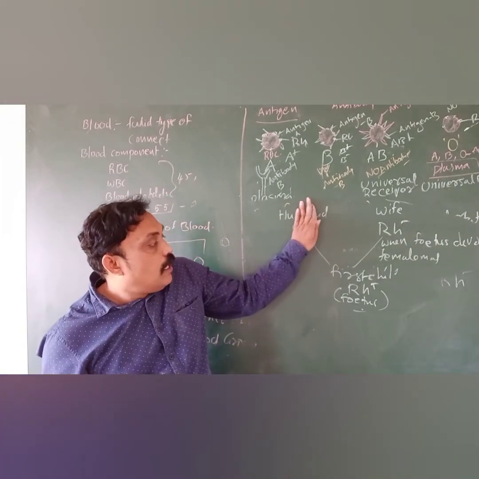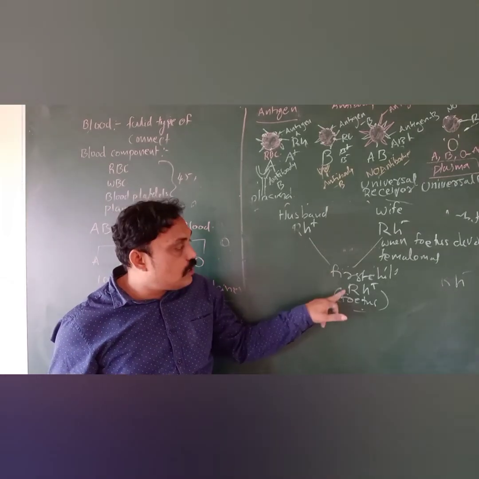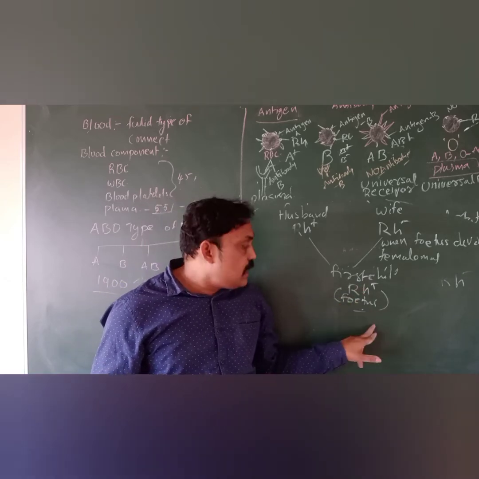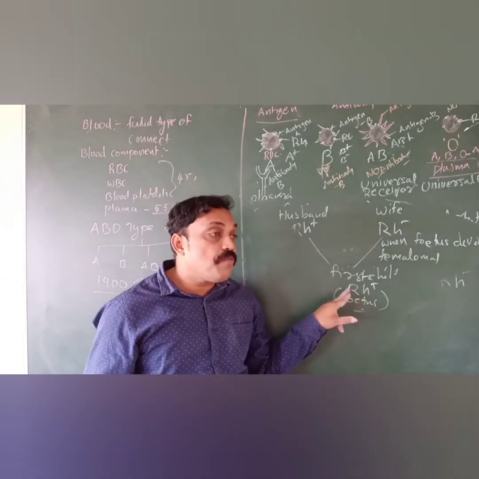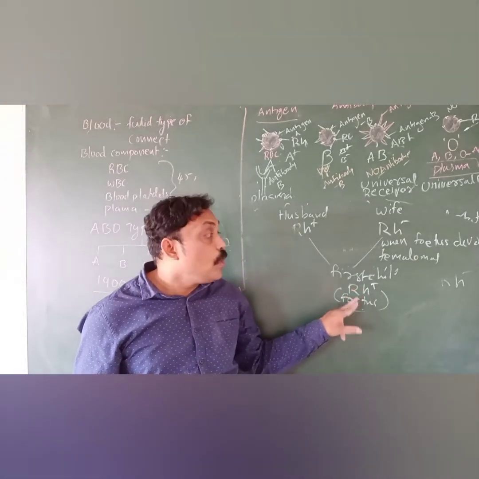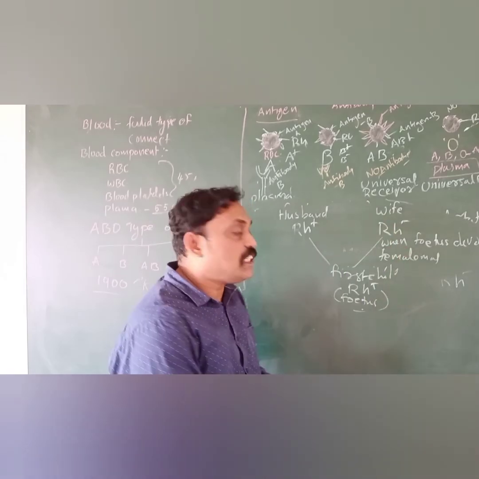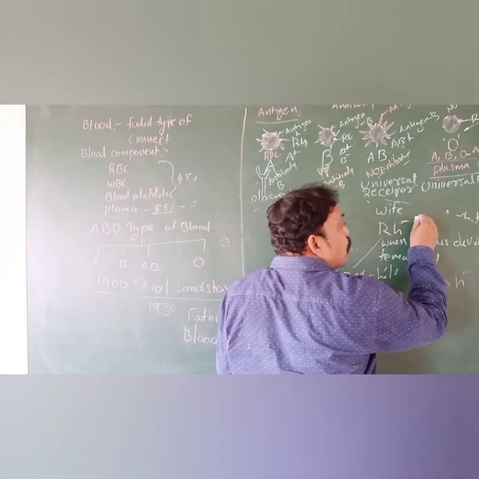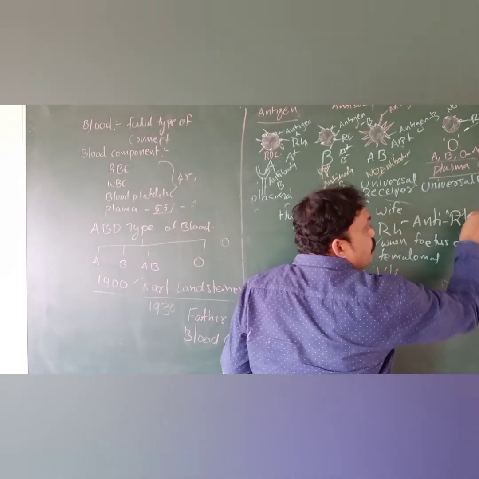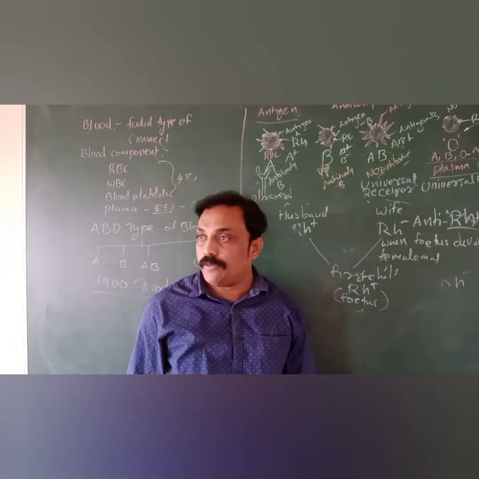RH is a dominant character, so the fetus develops with RH factor; the blood has RH factor. So what happens in her blood? Anti-RH antibodies are developing in the female body.